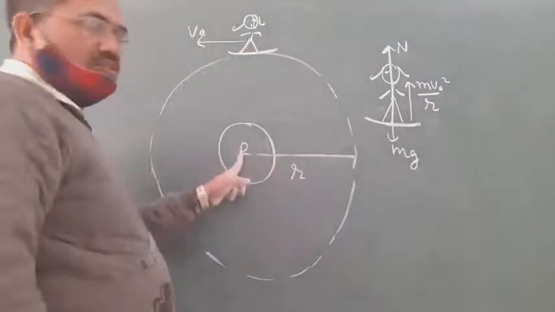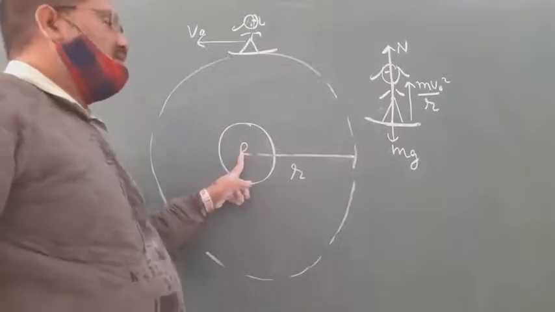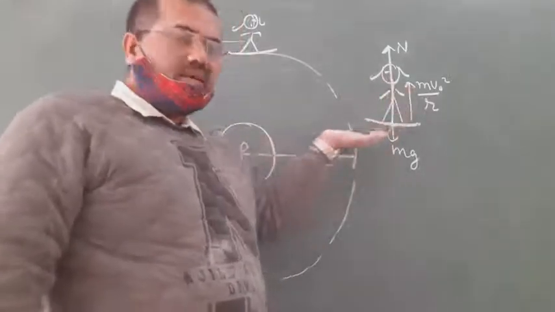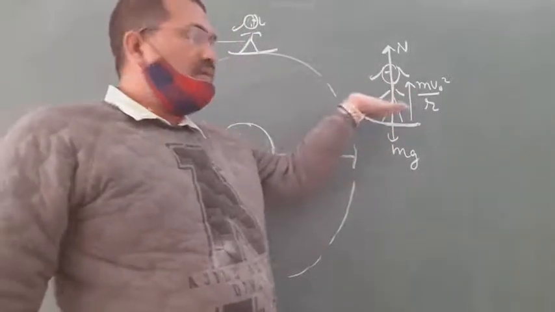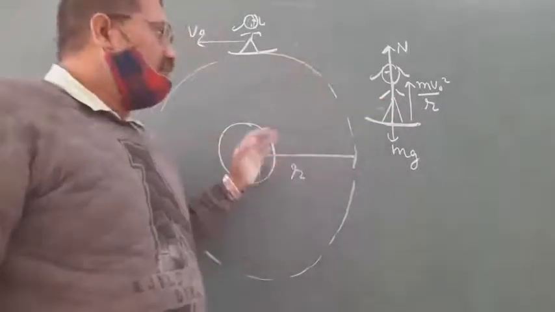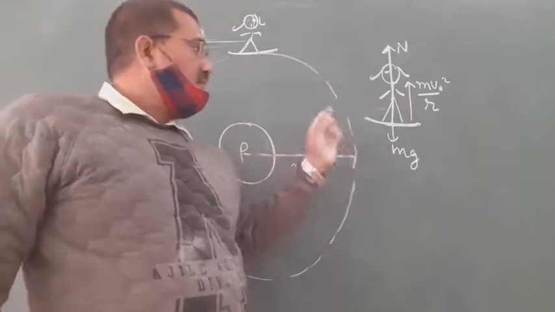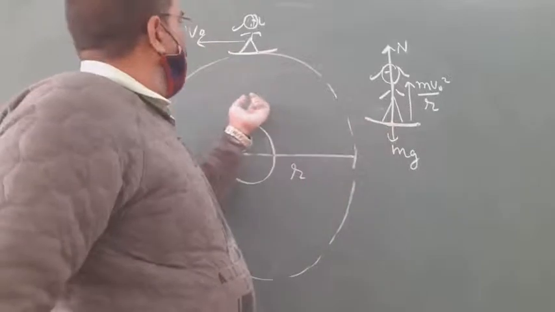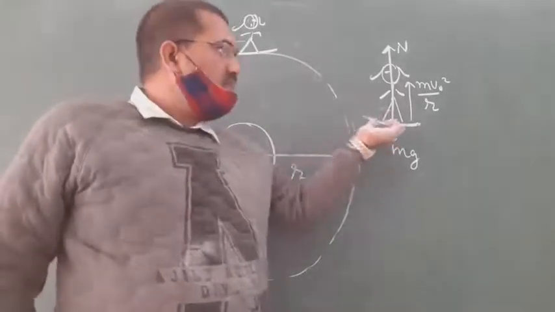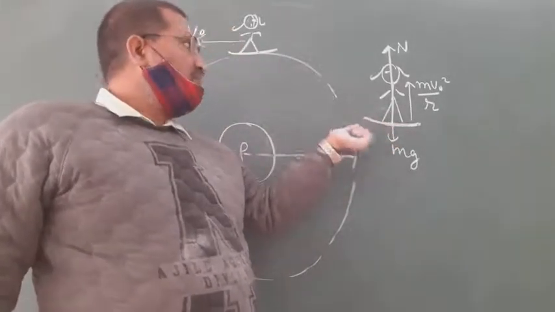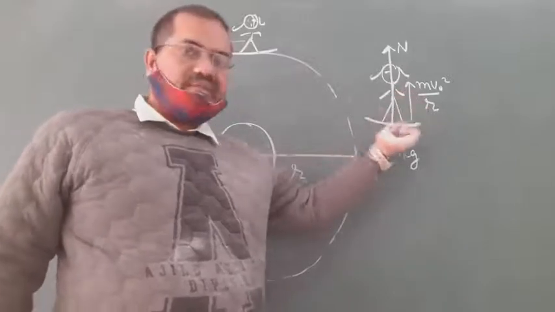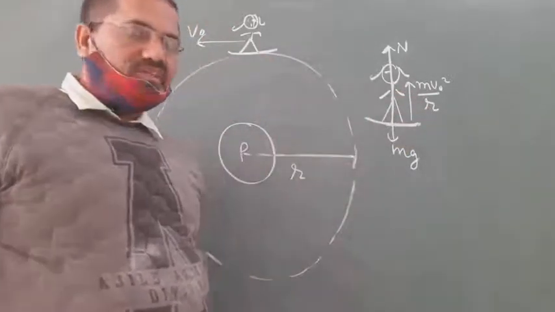So mg is towards the center of the planet, N is the normal reaction by the seat on the girl in the upward direction. And if the observer is in the frame of the satellite, then definitely a centrifugal force acts, which is mV naught square by r, in the direction of the normal reaction.